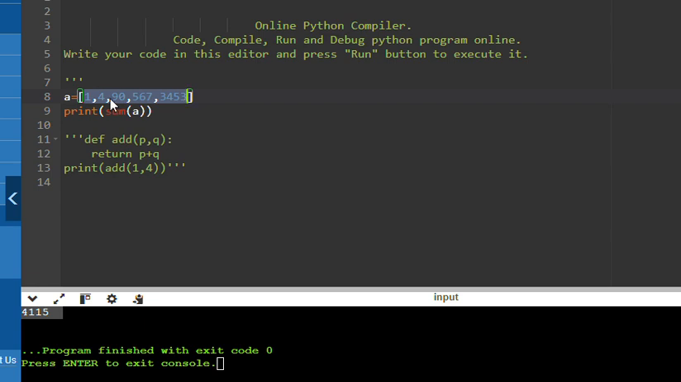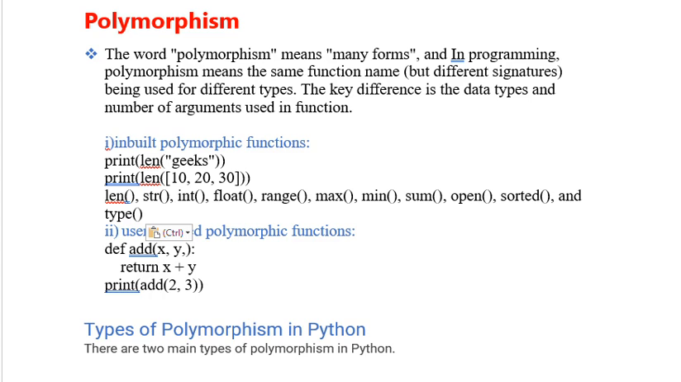Yes or no? We can use it in this way also, and in this way also. It completely depends upon the user. And that's it about user defined and built-in functions that we use in Python. And that's it for this video. In my next video I will be explaining the types of polymorphism, which is very important while working with programming and projects.